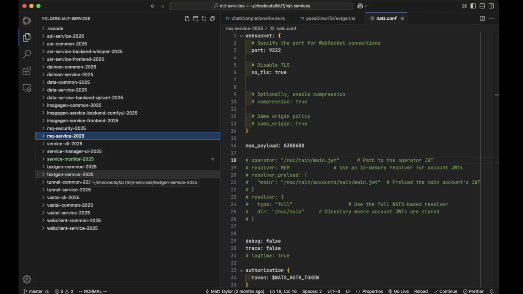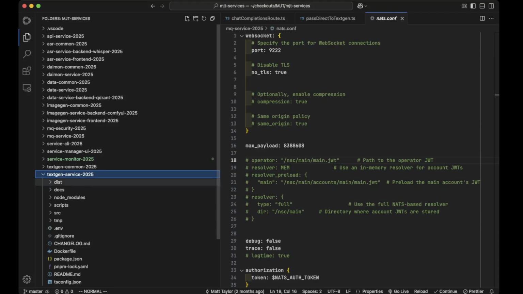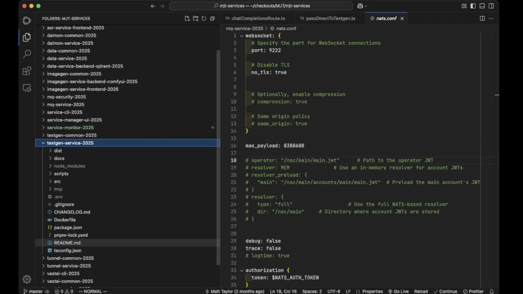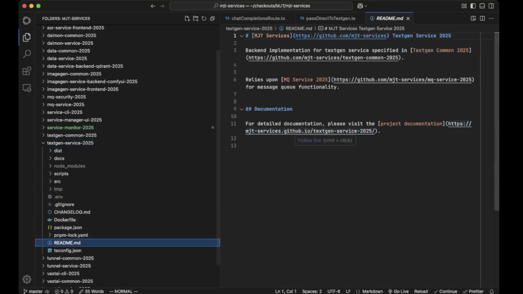So let's look at text generation. It's probably going to be the most interesting one to look at. So we'll look at the text generation service here. And then that might be close to the end.